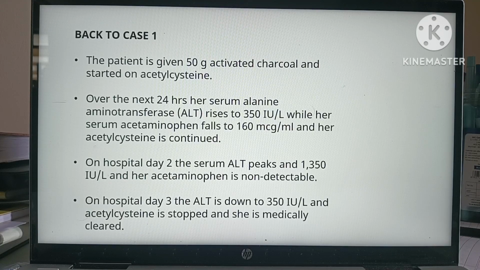So this is about paracetamol toxicity. Hope you got some awareness about paracetamol toxicity.